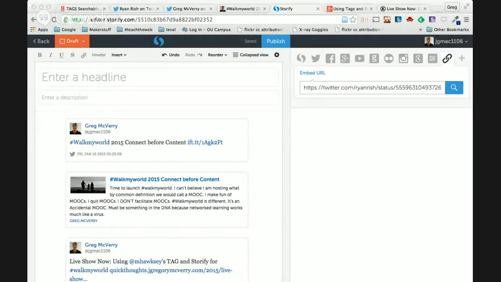I'm hoping as Walk My World is winding down for some of us, and we have so many people that are just starting now or in week 4, it's fun to watch this project keep going as the first cohort is finishing. It'll be fun to see the Storifys that get curated, and you don't have to use Storify. I'm probably not. I'm going to embed them on my own site to try something new. But I did want to quickly show you how to grab the links from the Twitter archive that's on our website and bring them over to Storify.